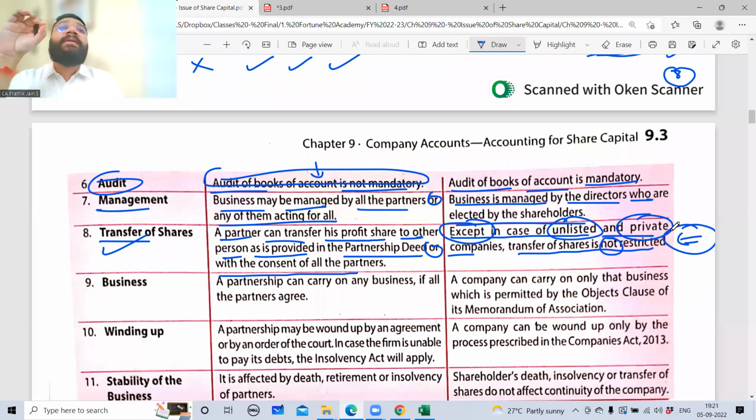In case you are a listed public company, transfer of shares is easy because I can transfer on my phone. Listed means what? Listed on stock exchange. Public company, transfer is easy. One click buy, one click sell. But if you're an unlisted company, you're not listed anywhere. If you're not listed, you cannot come on my phone. A private company can never come on the phone. So where is the question of transferring it? So transferring is restricted. I'm not saying it is impossible. It is restricted because articles of association should permit. After that they have to follow so many other procedures. So restrictions are placed. Am I clear?